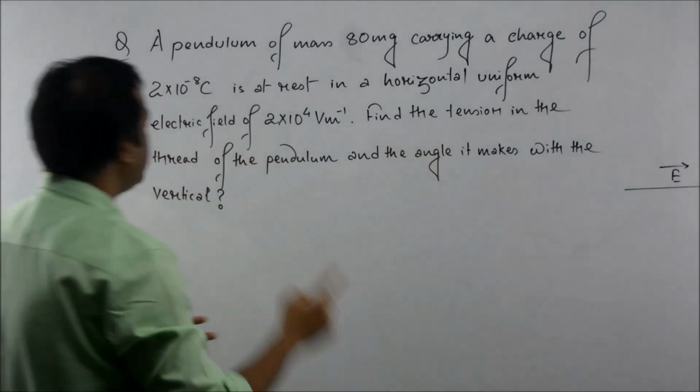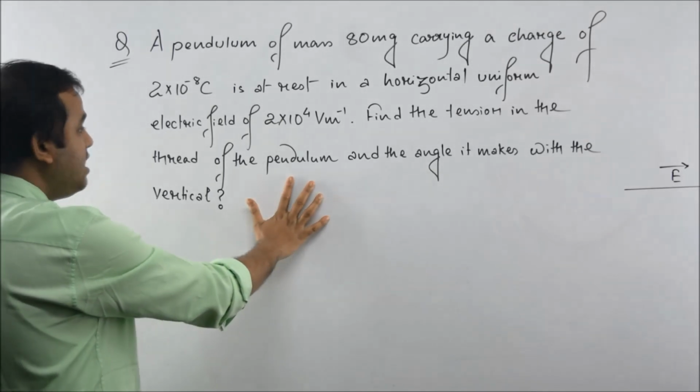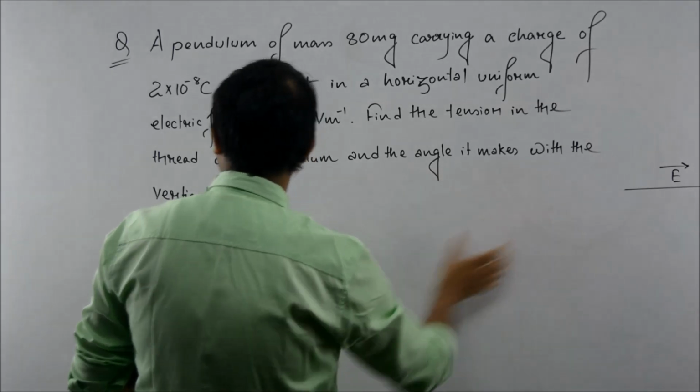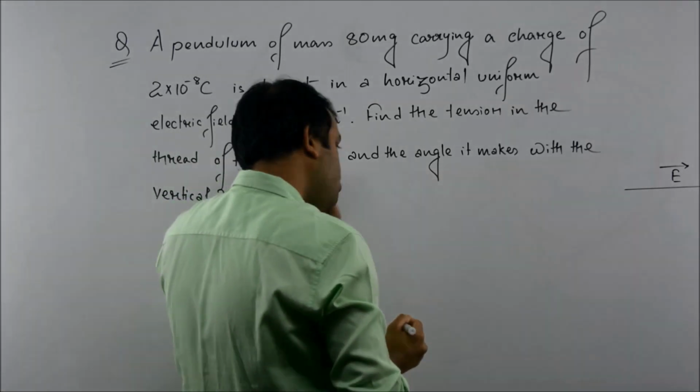Find the tension in the thread of the pendulum. We need to find the tension in the thread of the pendulum and the angle it makes with the vertical. So let us try to draw the figure.